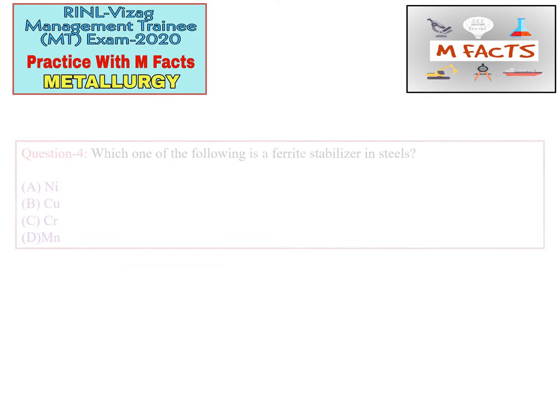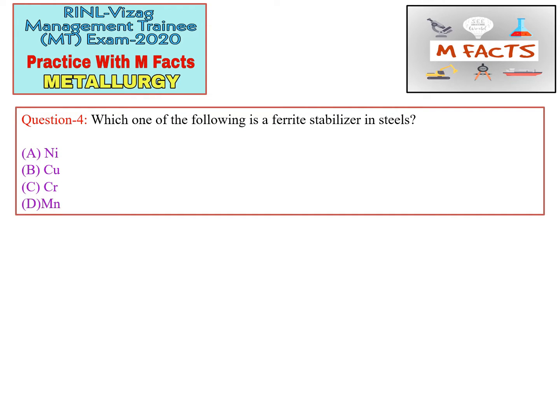The next question is: which one of the following is a ferrite stabilizer in steels? I have already discussed ferrite stabilizers and austenite stabilizers in one of my videos, but here I will tell you in brief. All the metals which have a BCC structure are ferrite stabilizers, because ferrite also has a BCC structure. That's why we can conclude this. And all the FCC elements are austenite stabilizers.